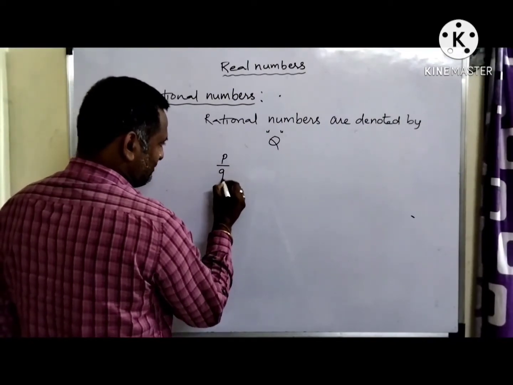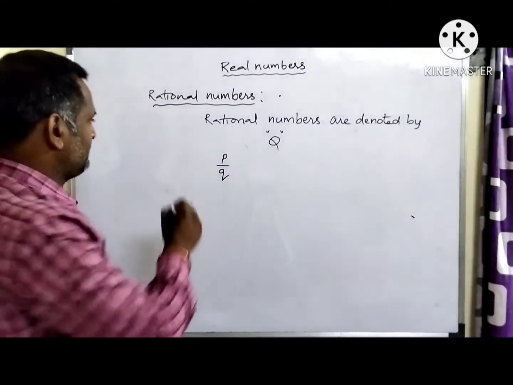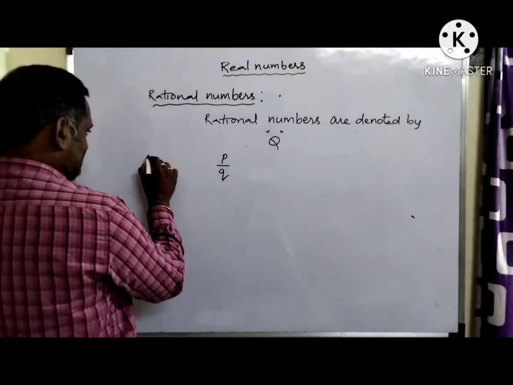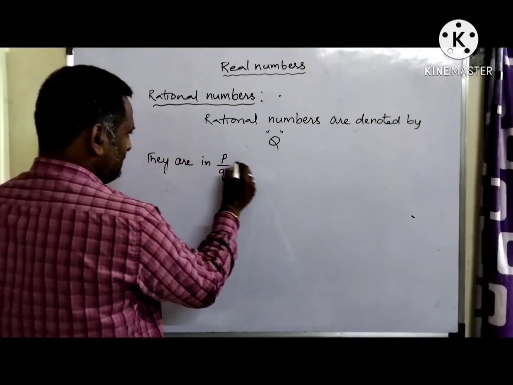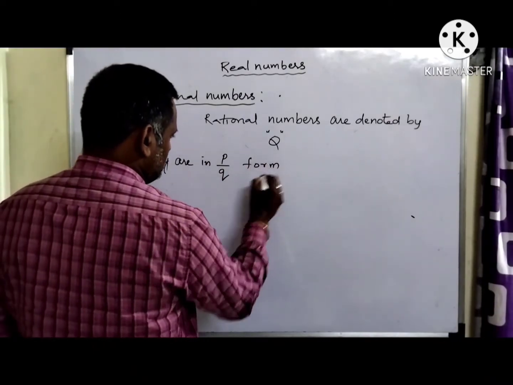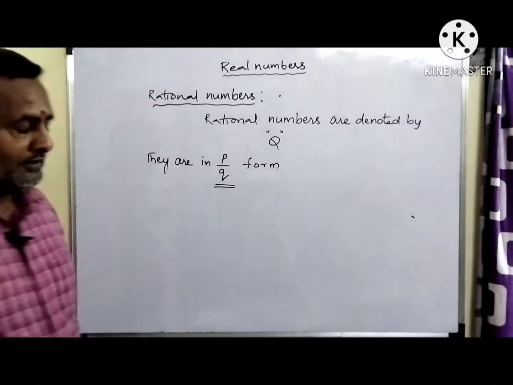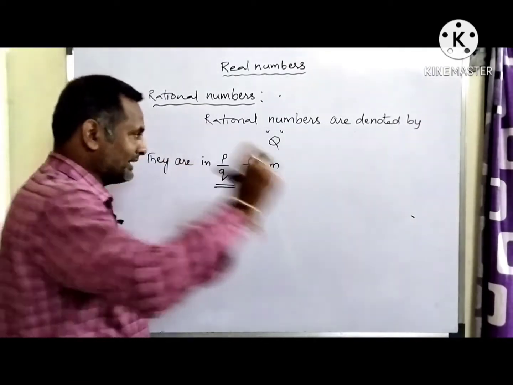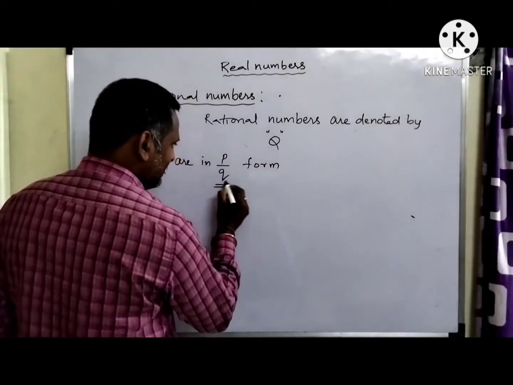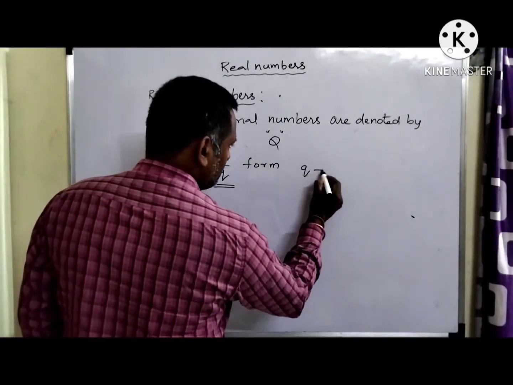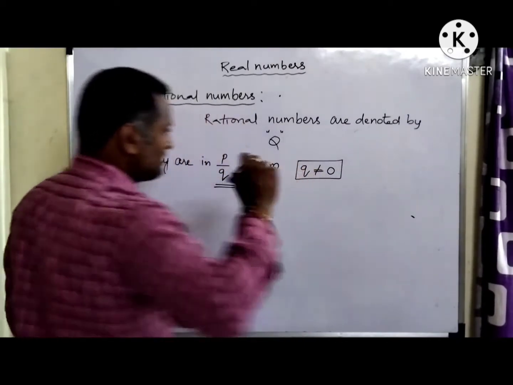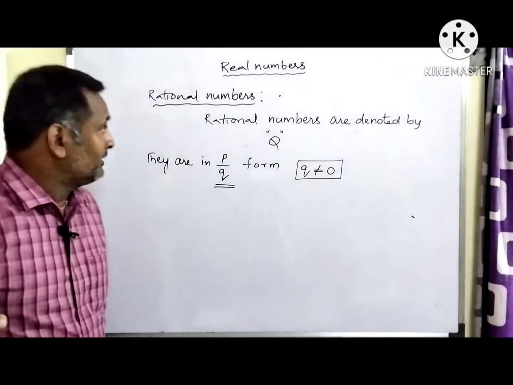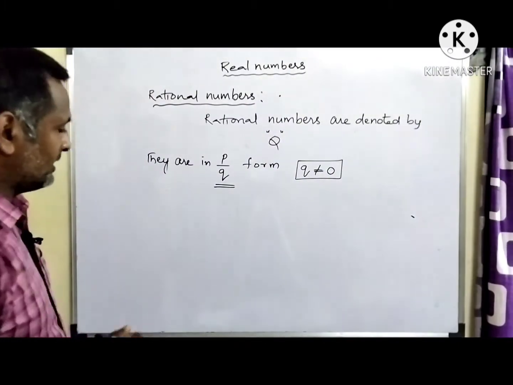Numbers which are in the form of p by q. So which form? They are in the form of p by q. And the condition is that the denominator q should not be equal to 0. That is called a rational number.